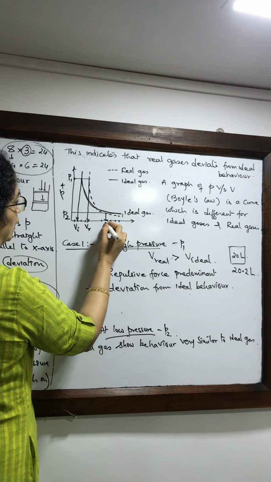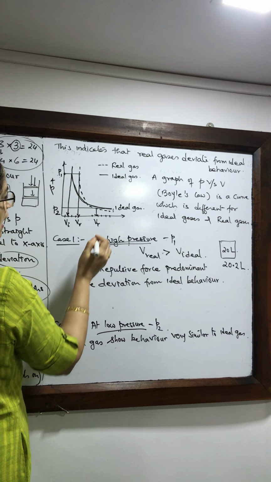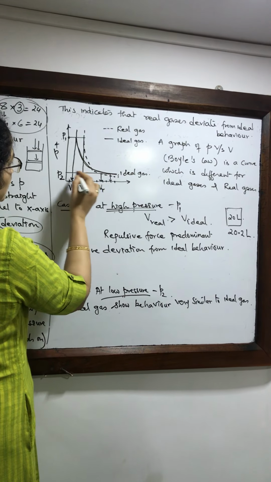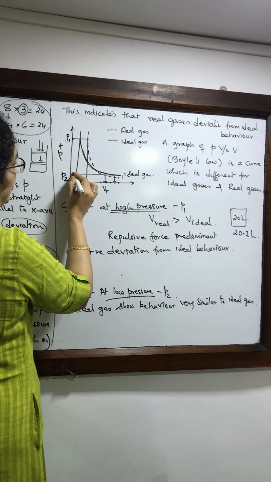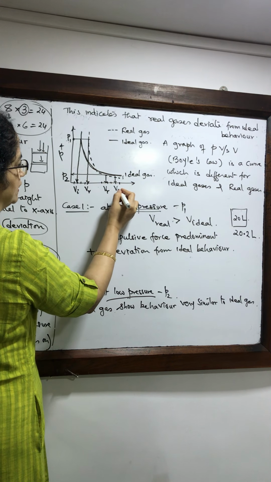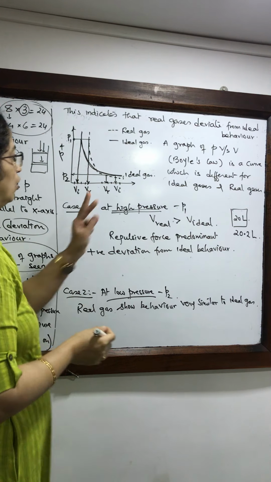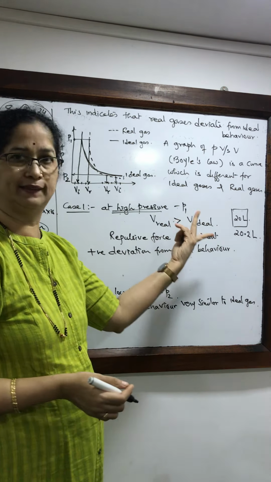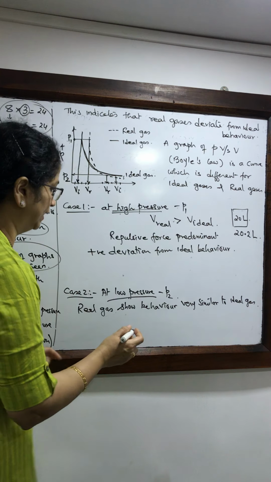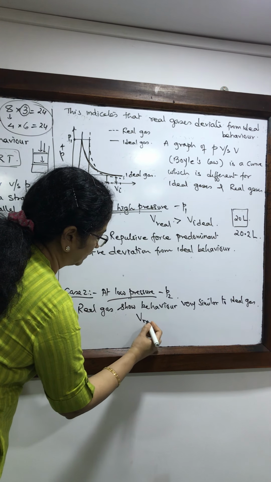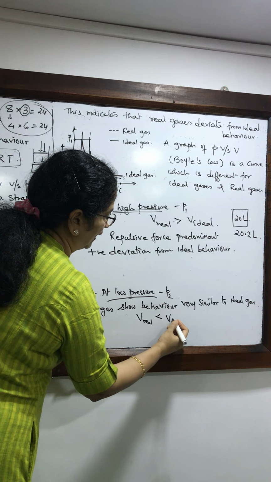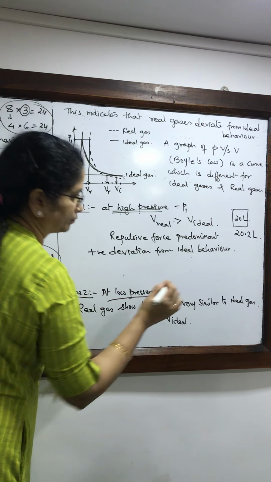So this is V real, and this is the point where the ideal graph is cutting this line matching with P2. So this is V ideal. Now the property has reversed. Now you will find that real gases are occupying less volume as compared to ideal gases.